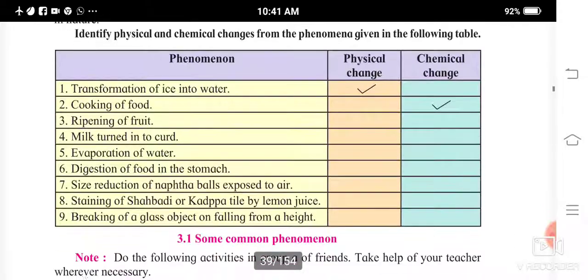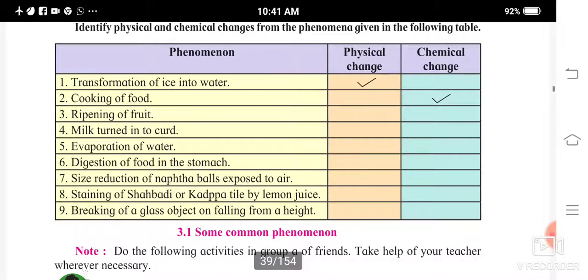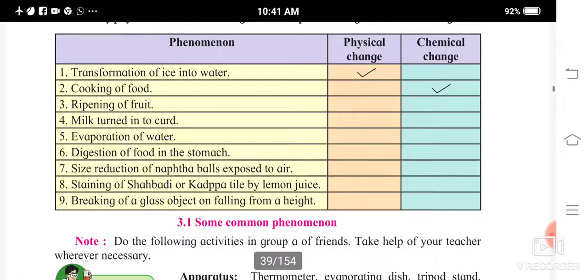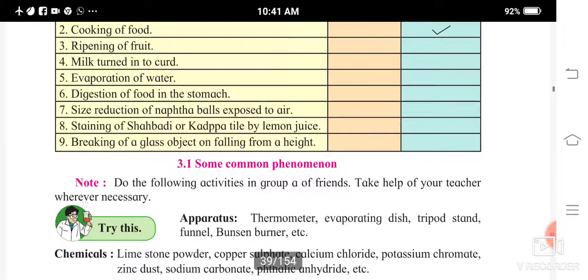All this, you are going to think about and decide whether it is a physical change or a chemical change, and send it to me. This is quite easy.